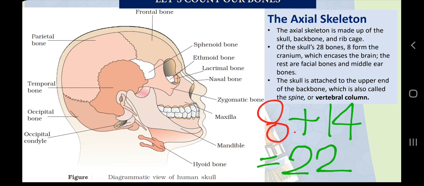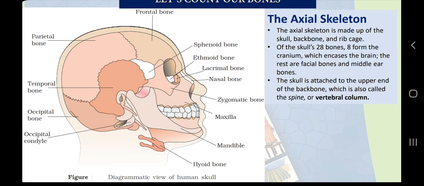And let me clarify one more thing, that we have 3 tiny bones in each of our ears, and those bones are called ear ossicles. You will learn more about the ear's structure in class 8 science, 9th science and class 11 science. So let me add those bones also.